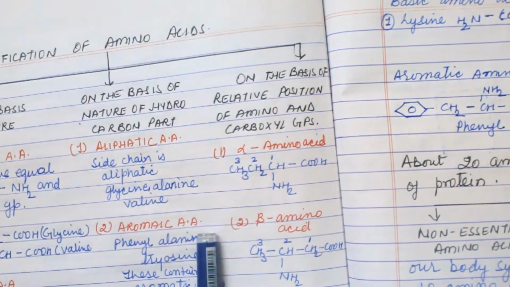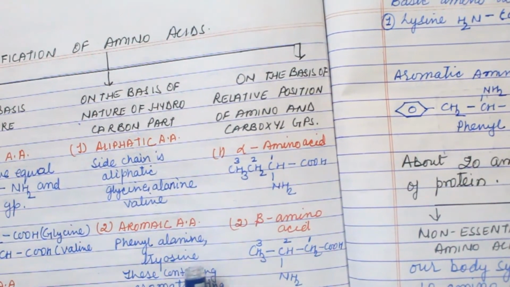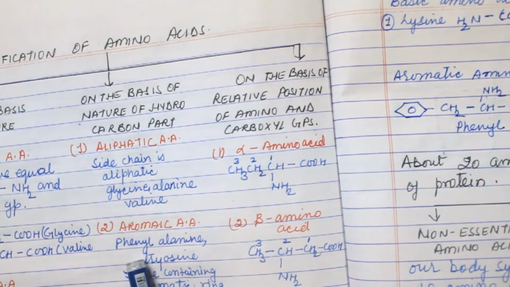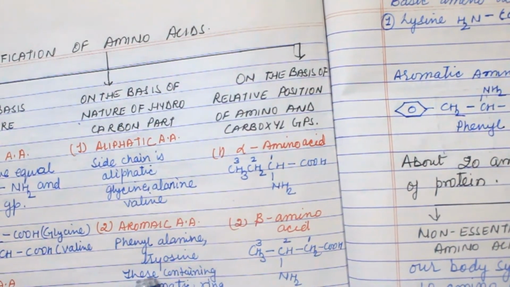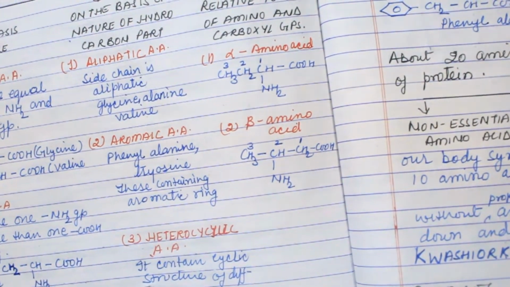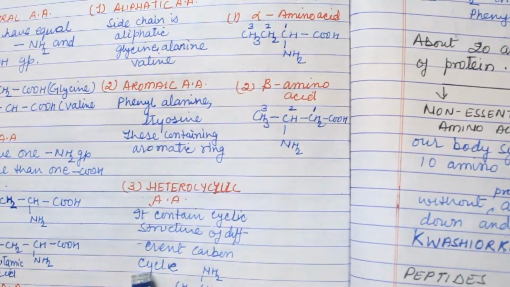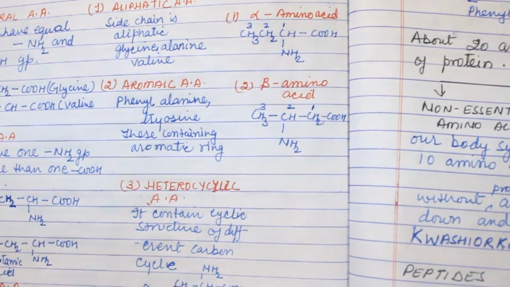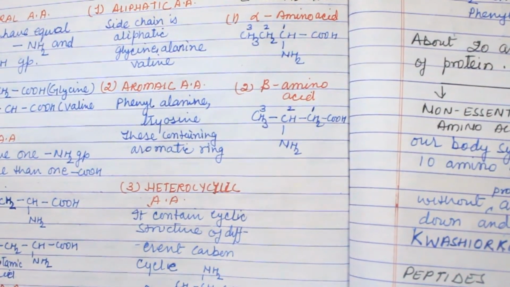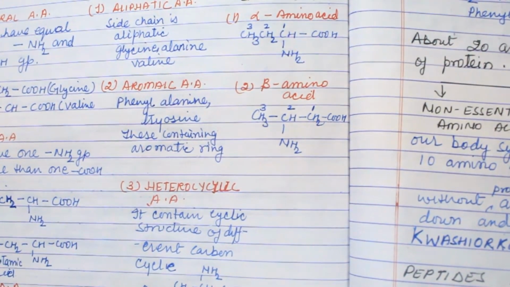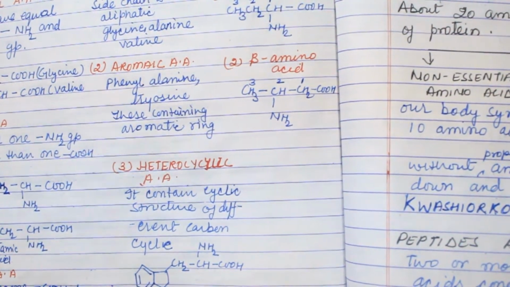Now next is aromatic, which forms ring structure. These contain aromatic ring structure. These are phenylalanine, tyrosine. Now heterocyclic amino acid contains cyclic structure of different carbon cycle, that is, this is the pentane and this is the hexane, both attached together, that is heterocycle. This is tryptophan and this is proline.